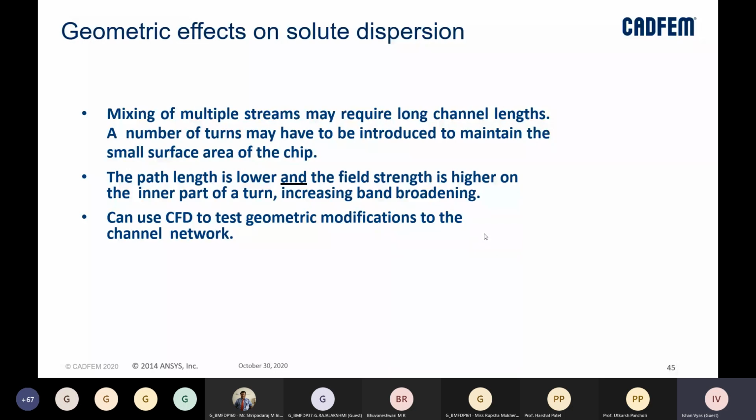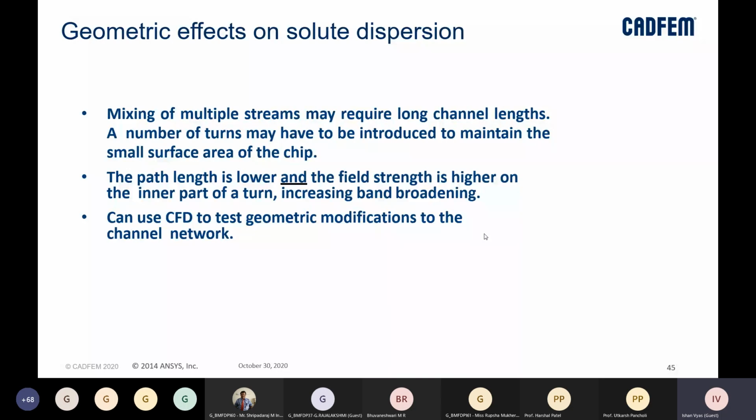But since the path length is low and the field strength is higher on the inner part of the turn, that can change the flow behavior of the sample inside our channel. And this is where CFD can also help us a lot. CFD can help us test these geometric modifications, right?